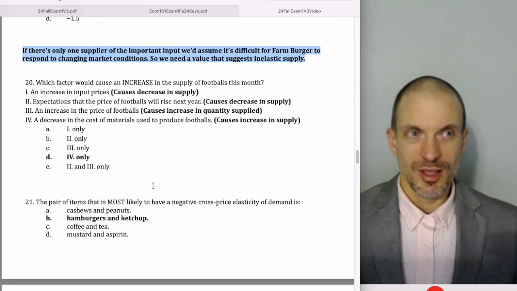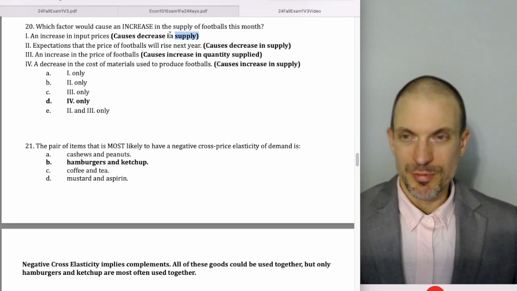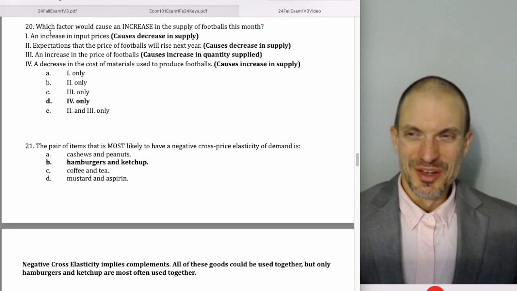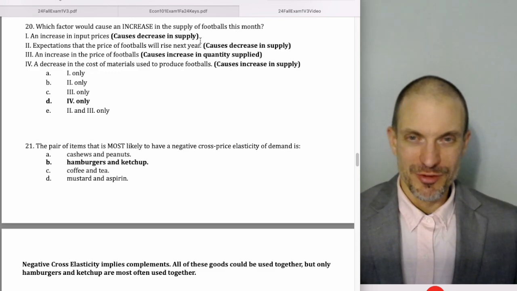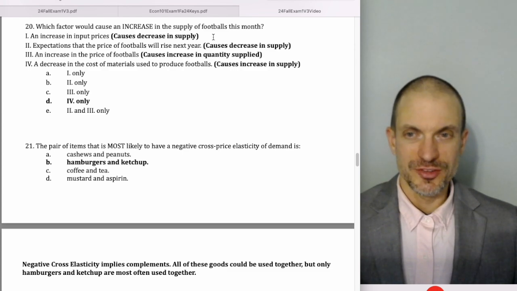Which factor could explain an increase in the supply of footballs this month? So an increase in input prices. Okay, so I'll just do it as I've been doing. Which factor would cause an increase in the supply of footballs this month? Well, an increase in input prices would actually cause a decrease in supply.